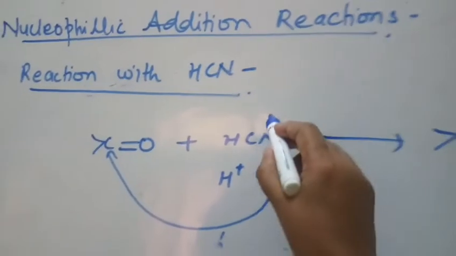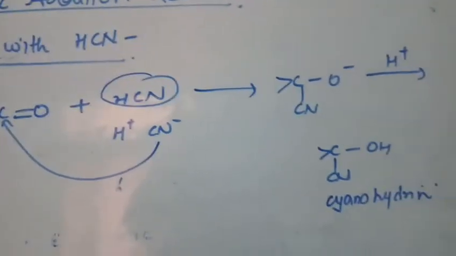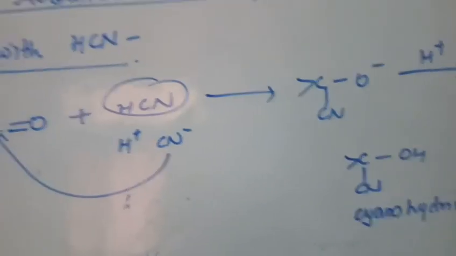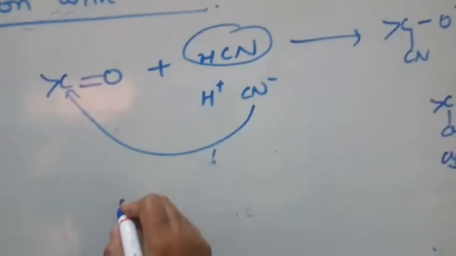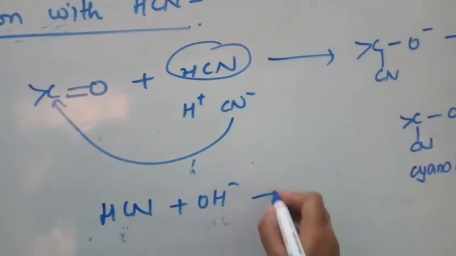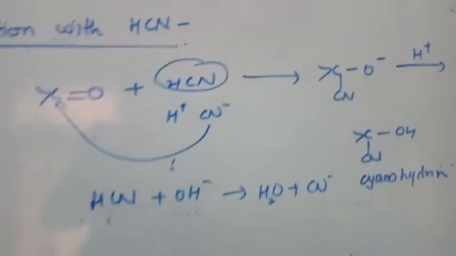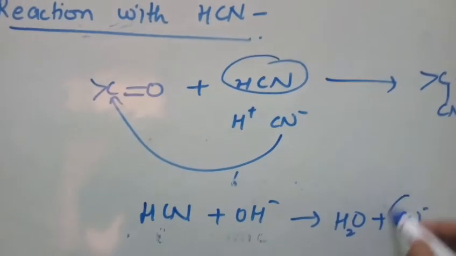Now here this HCN is a weak nucleophile, therefore the reaction takes place very slowly. In order to speed up the reaction and get a good yield of the cyanohydrin, we should do the reaction in the presence of base. When the reaction is done in the presence of base, it accepts the proton from hydrogen cyanide and gives you the cyanide ion, which is a strong nucleophile.